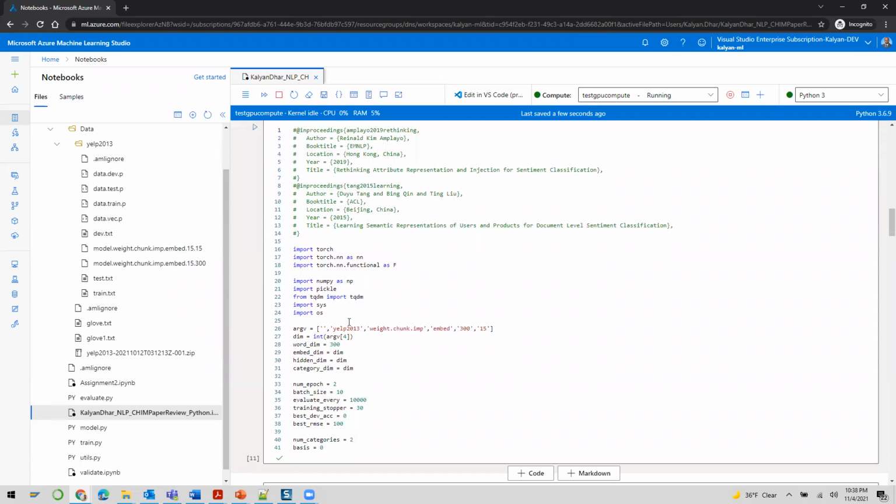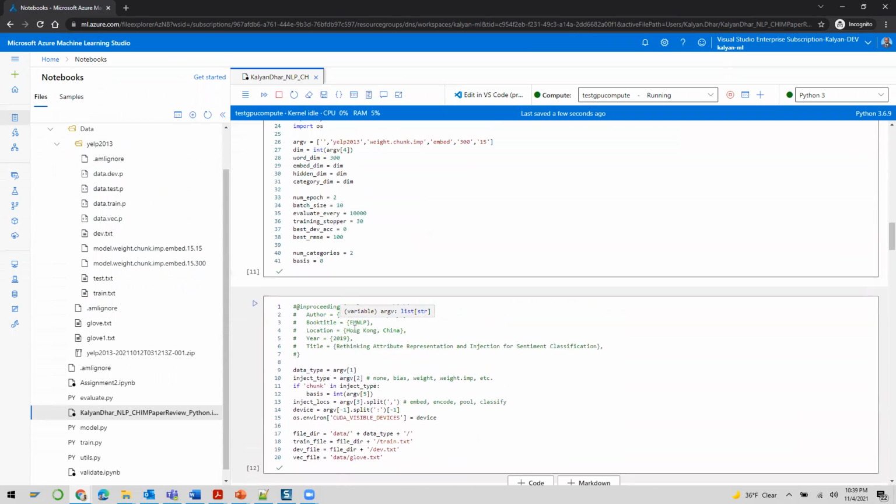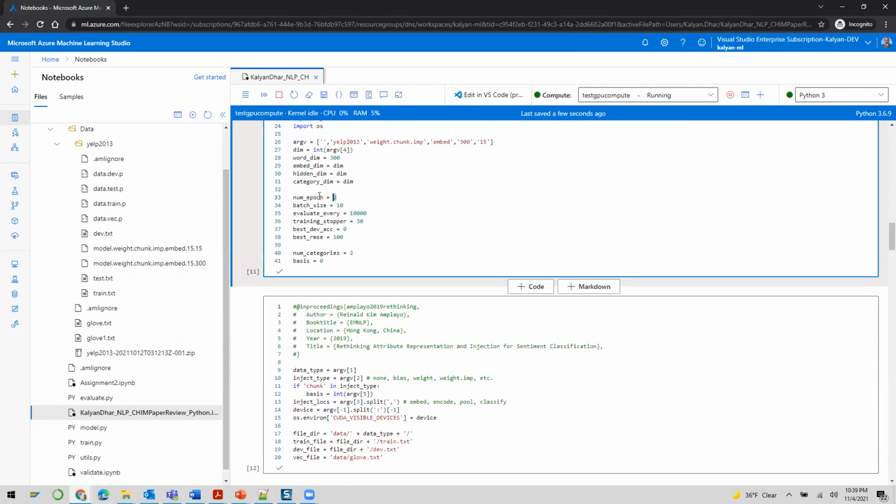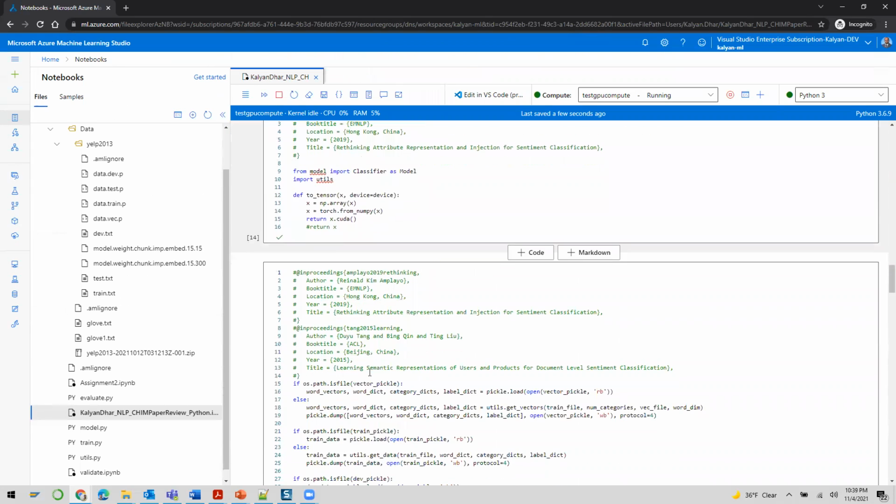To run it properly, I had to change a few things using this database. Under this database, you can see there is a train and test set. Train is used for training and the test dataset is used for testing. Just to run it here, I changed the total number of epochs to 2. It was a much higher value before, and I also changed the batch size to 10, so it can run.